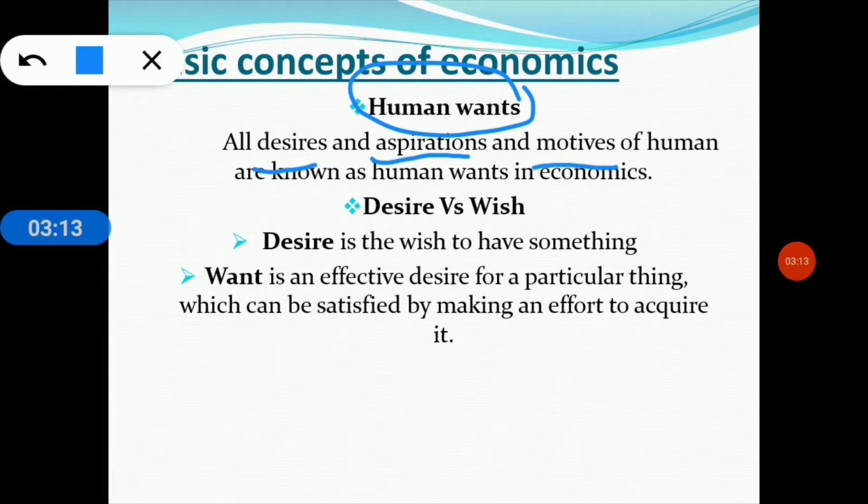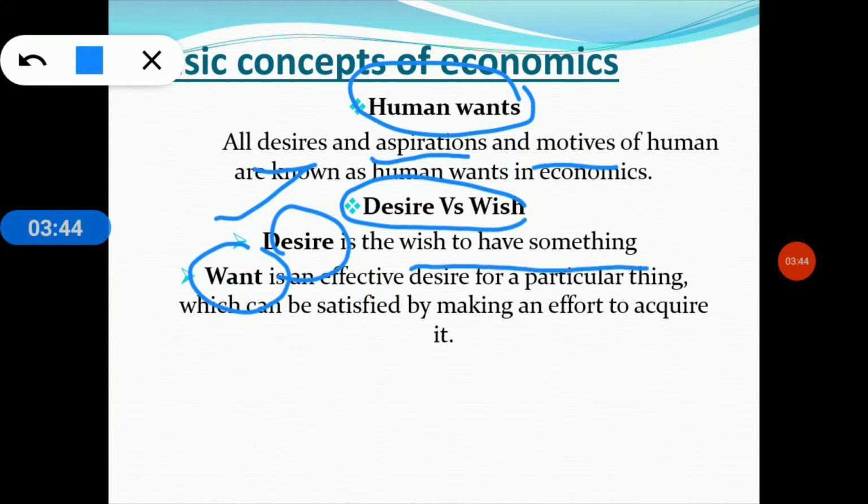Clear? The word want ordinarily means a wish or desire for something. In an ordinary sense, want and desire are used synonymously, but in economics, desire and want are used in different senses. At first, we have to discuss what desire is. Desire refers to the wish to have something.